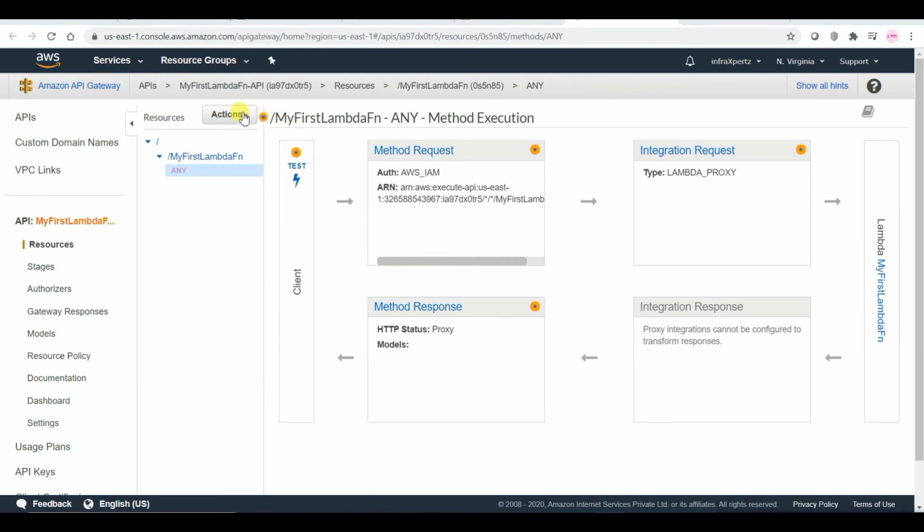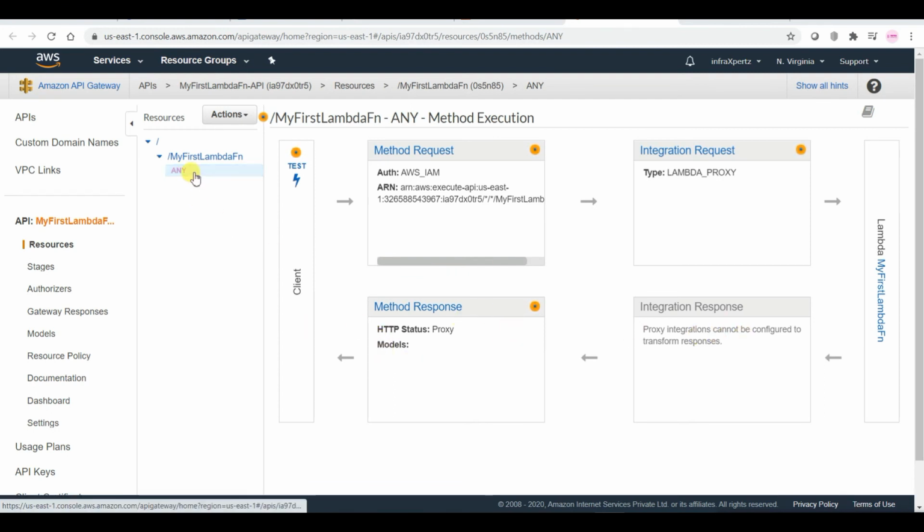So right now I am in my API gateway, and you can see in here this diagram is very simple. What it does is that after we got our client in here, they are sending a request through here. This request right now is any, and this is going through a proxy to our Lambda function. Then our Lambda function is going to respond and proxy it back to our client.